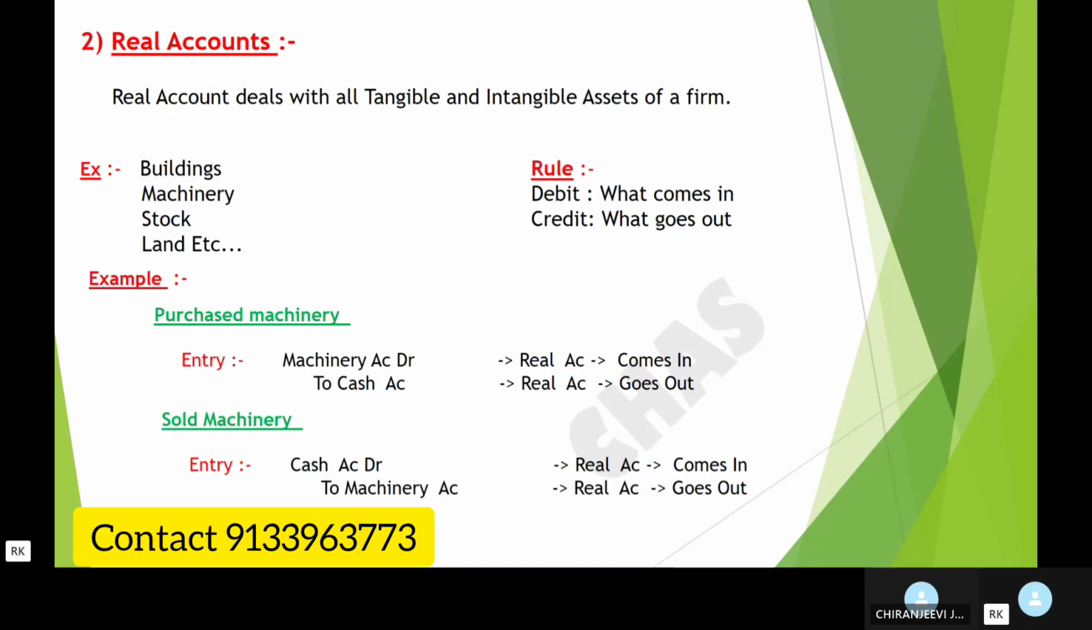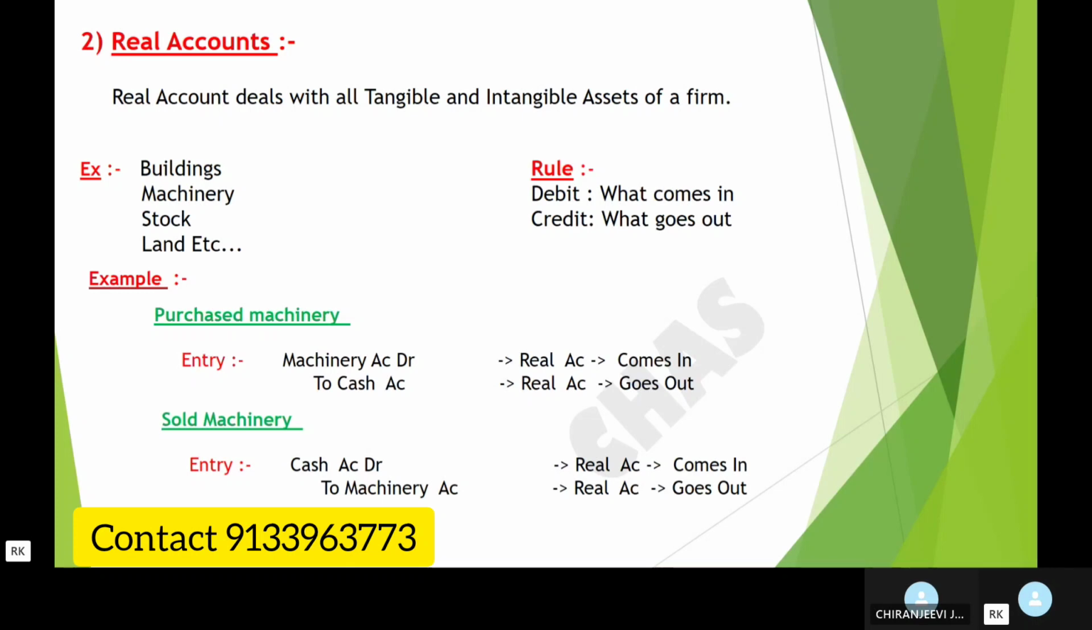Second account is real account. Real account usually deals with all tangible and intangible assets of a firm. Example, buildings, machinery, stock, land, etc. The rule for this real account is debit what comes in and credit what goes out.